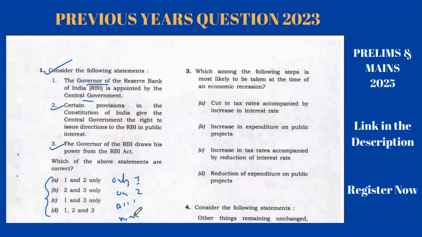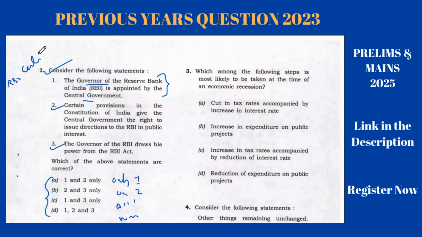The governor of RBI is appointed by the central government. It's very important knowledge which a UPSC aspirant must know. There are a number of counters we can think of. Like, major appointments are done by the president, so there's a chance of the president, but it is appointed by the central government. That is something a UPSC aspirant must know. From this, you have to study RBI and its connection with the central government.